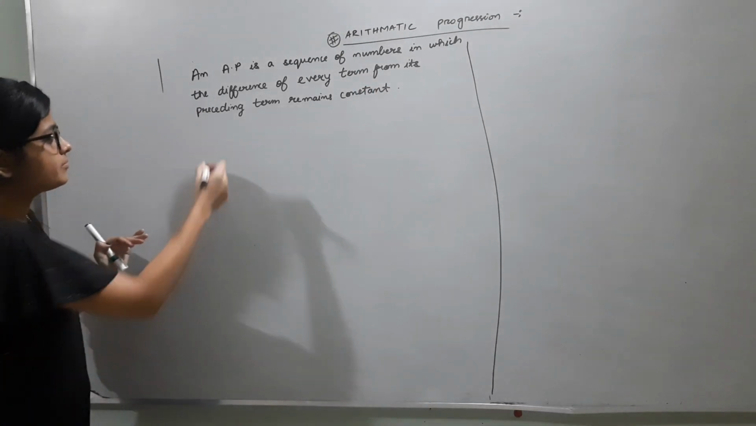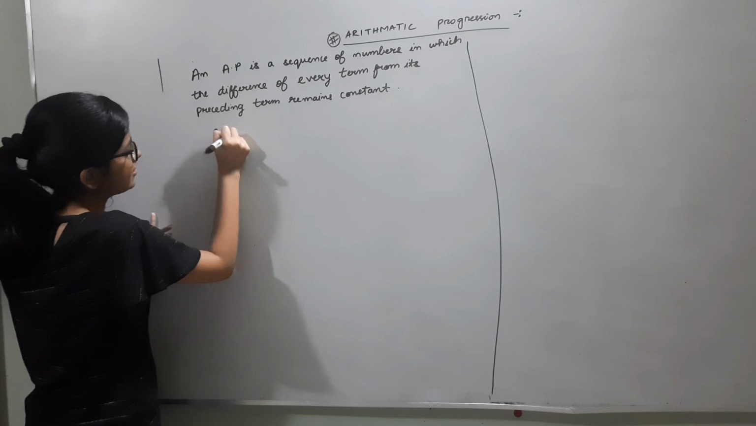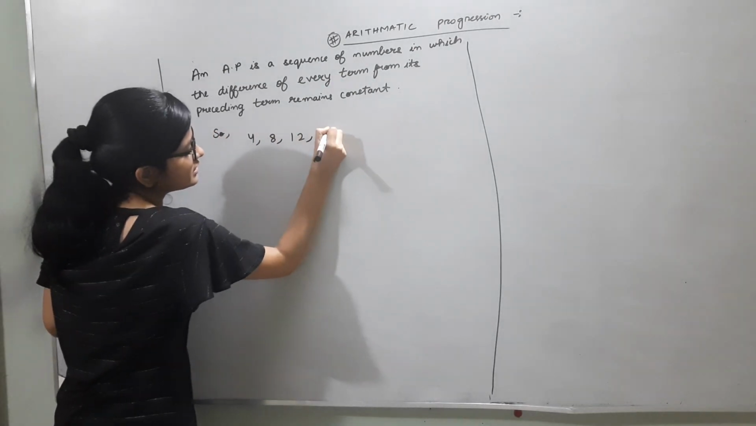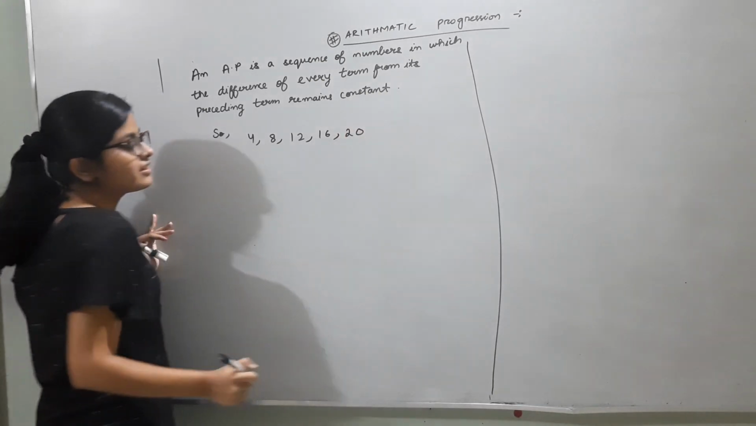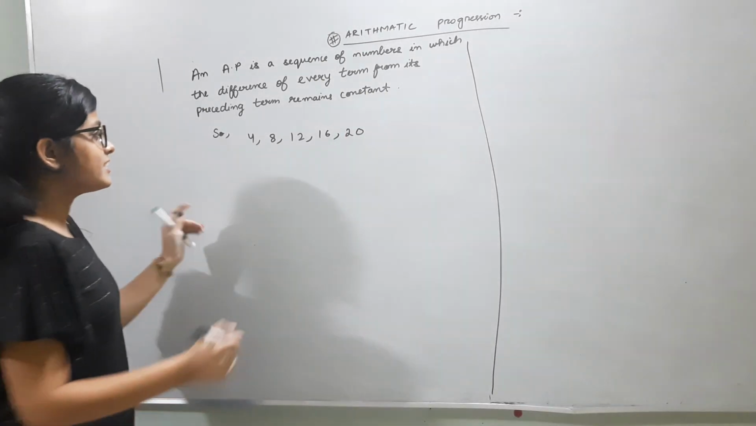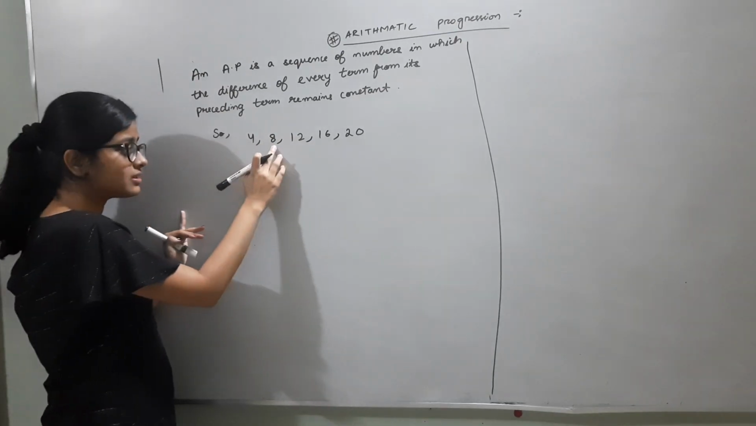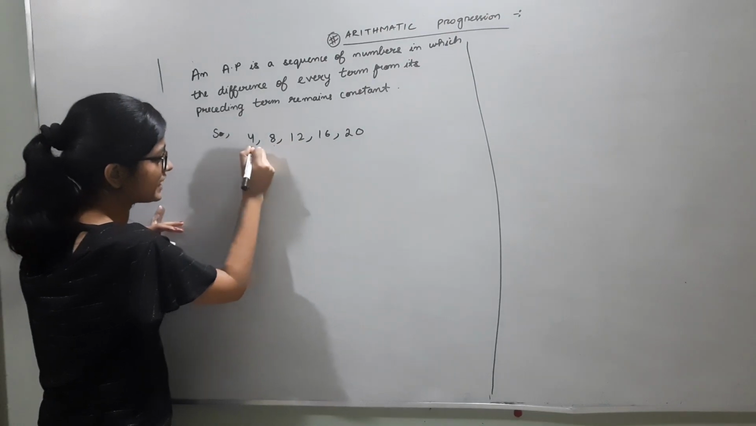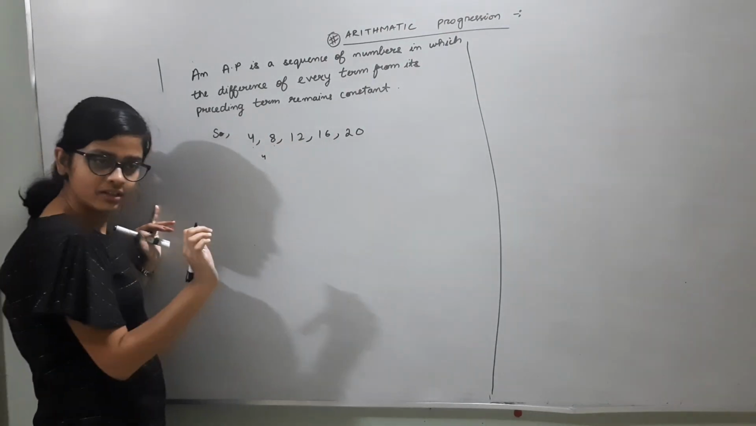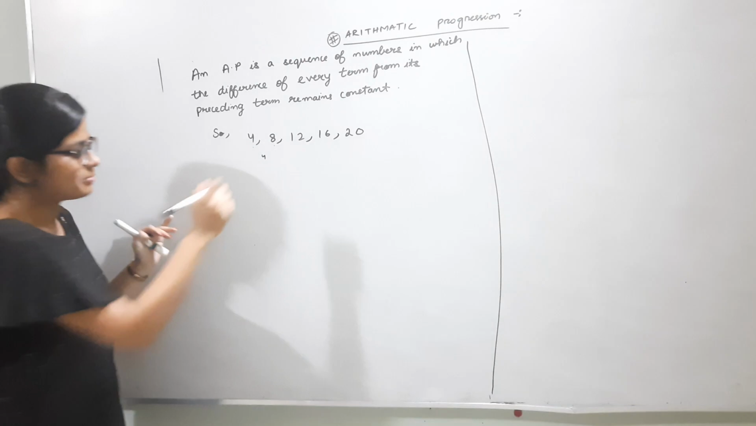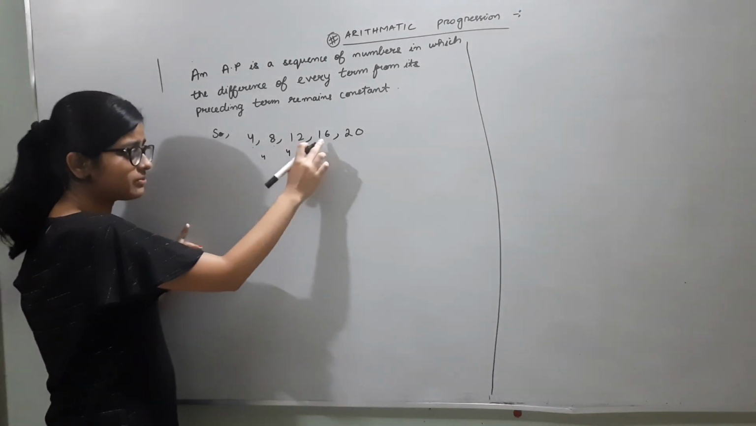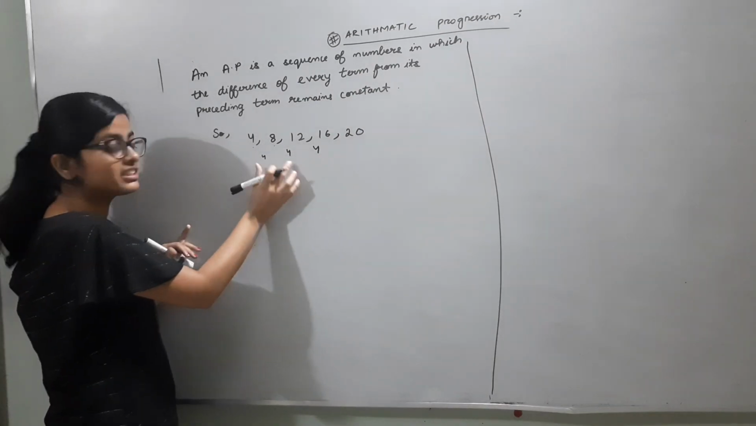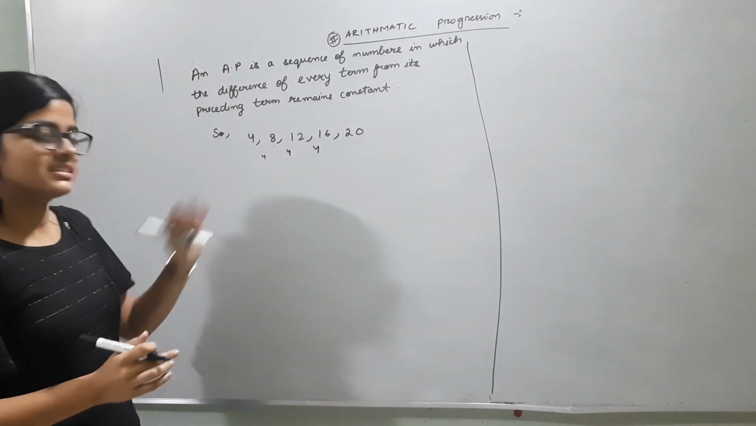So for example, 4, 8, 12, 16, 20. Is this an AP or not? This is an AP because you can see that the difference of every term from its preceding term is a constant. Difference of the second term from the first term is 4. Difference of the third term from the second term is again 4. Difference of the fourth term from the third term is again 4. As the difference between every two consecutive terms remains constant, hence this is an AP.